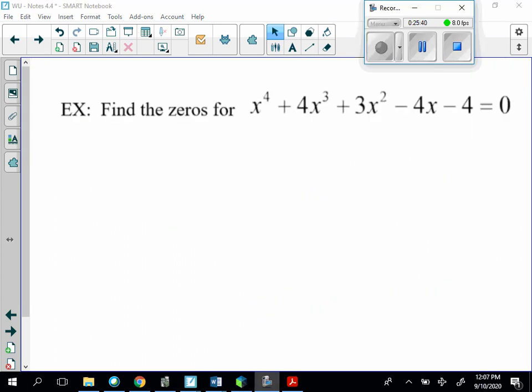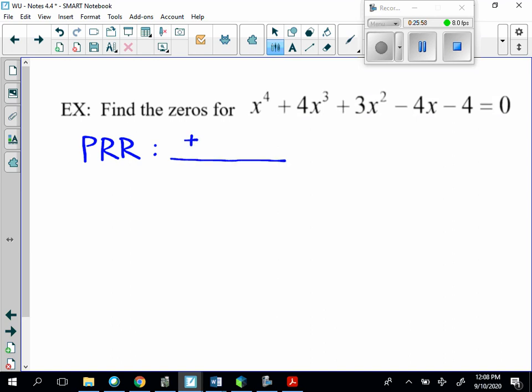Okay, so now we're going to find the zeros for x to the 4th plus 4x cubed plus 3x squared minus 4x minus 4. So basically, I'm going to try to find the possible rational roots. The constants' possible rational roots are plus or minus 1, plus or minus 2, plus or minus 4, and the leading coefficients are plus or minus 1.